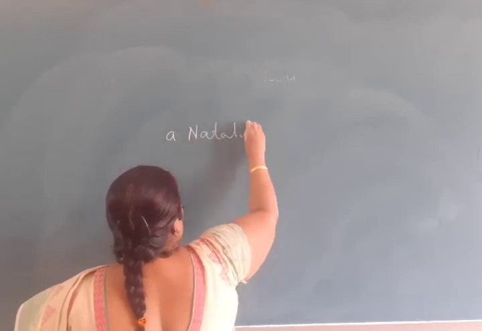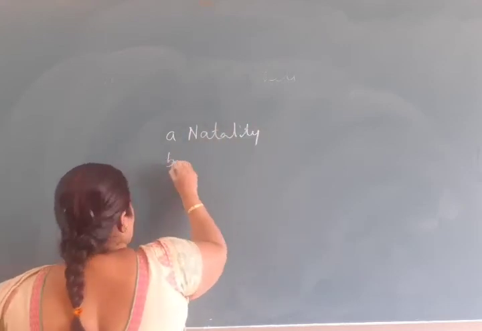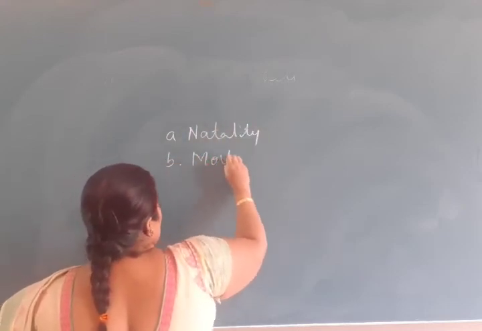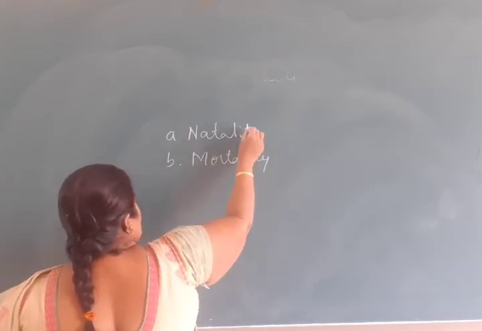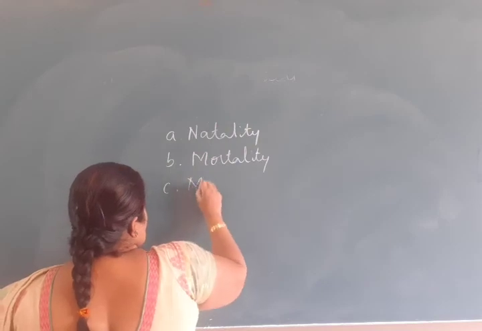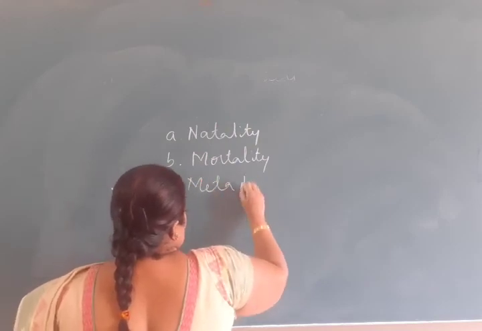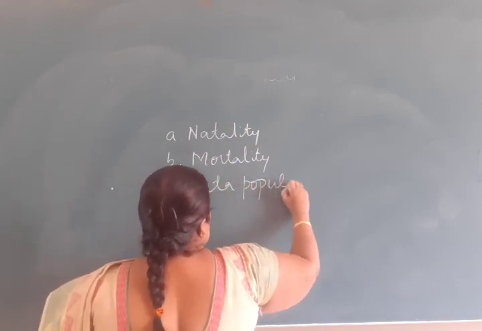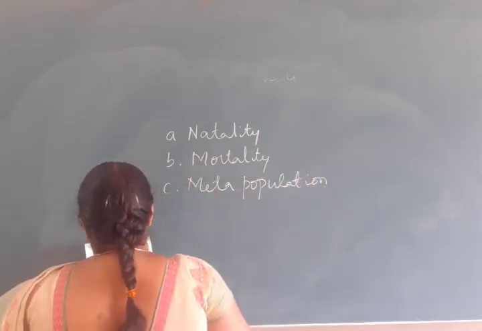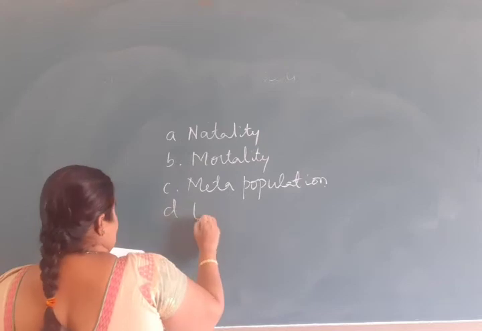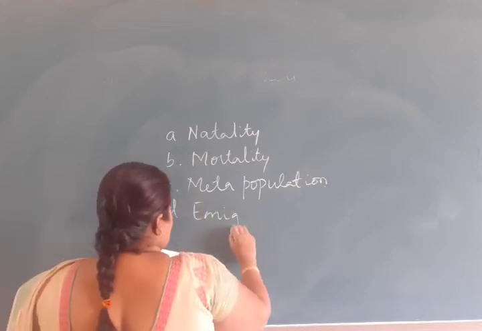A. Natality, B. Mortality, C. Metapopulation, and D. Emigration.